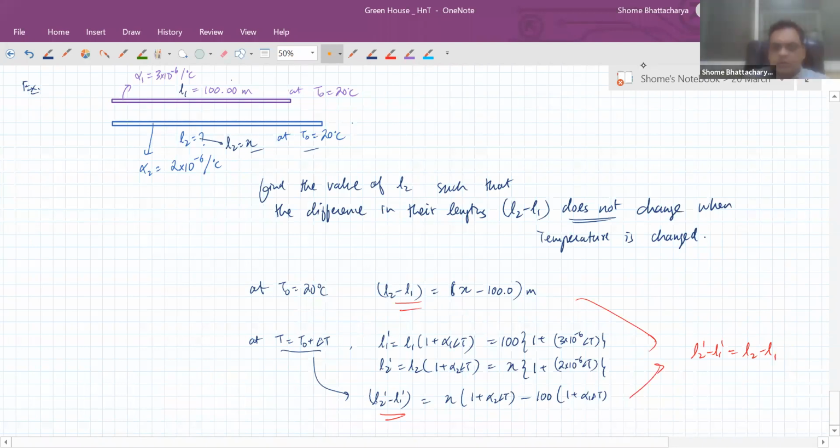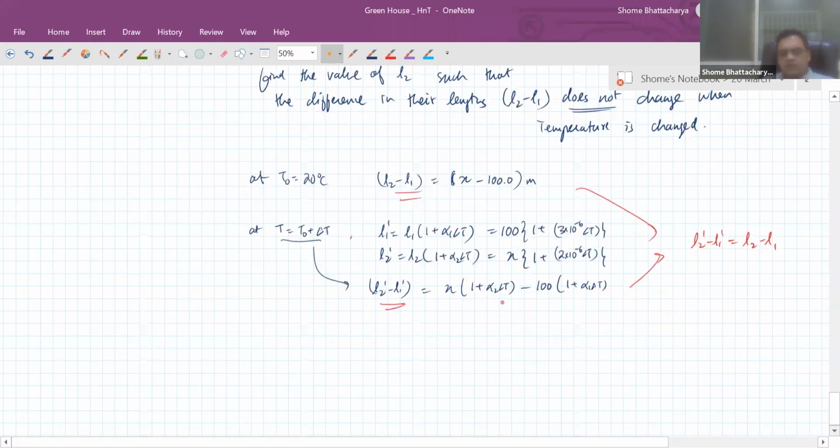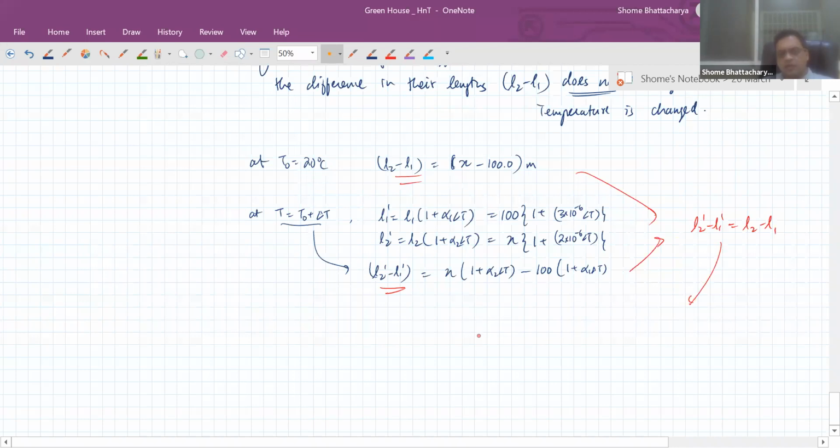Okay, so as you can see, when we equate these two quantities, we get a very simple relation: x into 1 plus alpha 2 delta t minus 100 into 1 plus alpha 1 delta t, you can put the values of alpha 1 and alpha 2 in later, is equal to x minus 100. So x minus 100 plus x alpha 2 minus 100 alpha 1 into delta t should be equal to x minus 100. That means